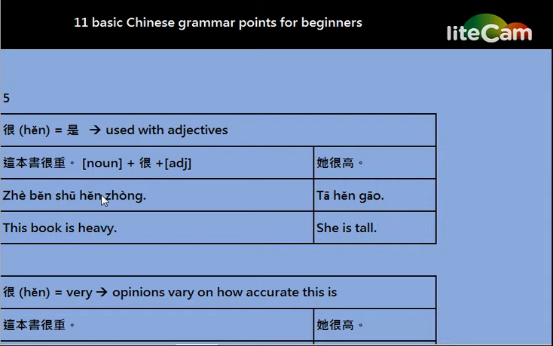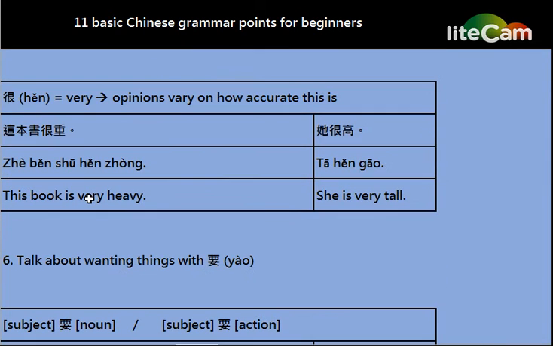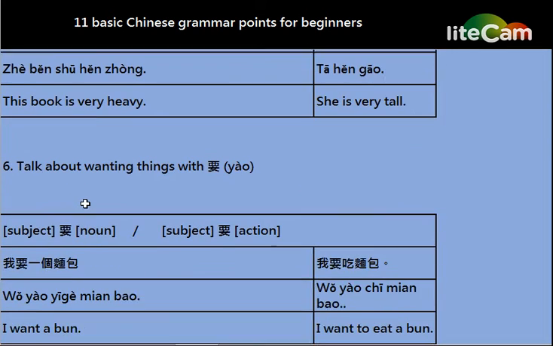Besides, the word 很 can also be translated as "very". But opinions vary on how accurate this is. We think it is simply used to link adjectives to nouns, while other people think it is also an intensifier of the adjectives.